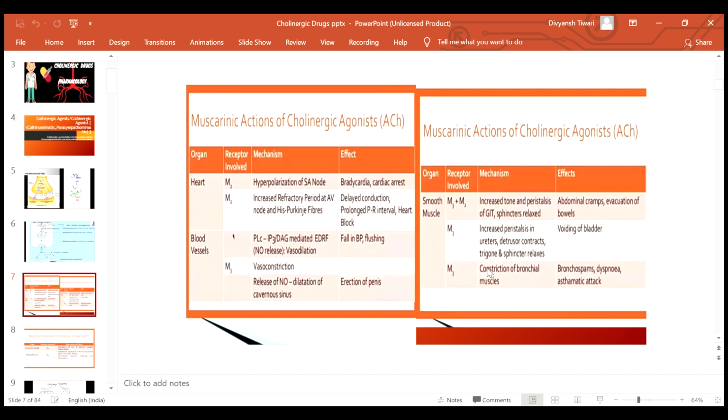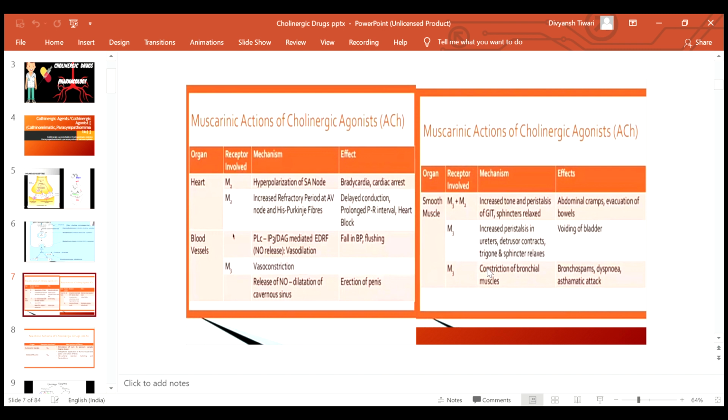Now friends, in these cholinergic drugs there are basically two receptors. One is the muscarinic receptor and the second is the nicotinic receptor. Muscarinic receptors are again classified into M1, M2, M3, M4 and M5, whereas nicotinic receptors are classified into NN receptors and NM receptors. Now the actions of muscarinic receptors.